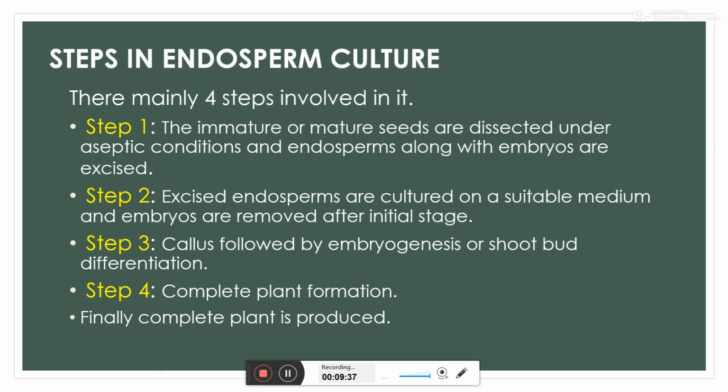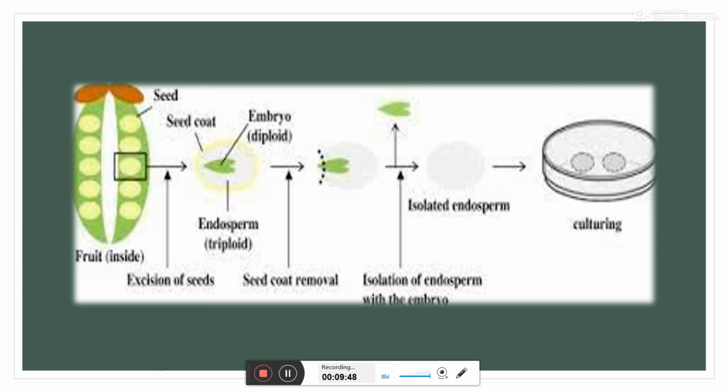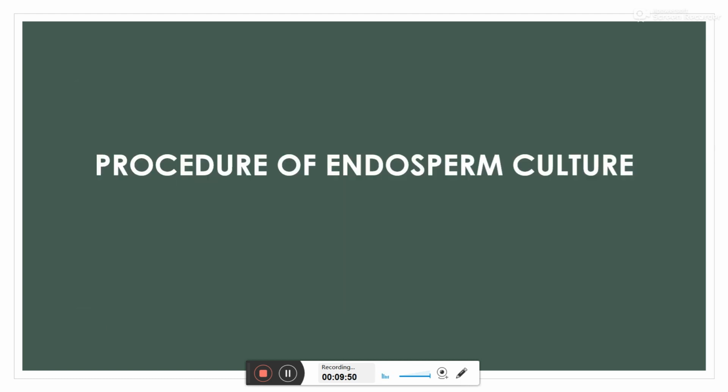And finally the fourth step is complete plant formation. As a result we get a triploid plant. These are the four main steps that take place in endosperm culture. Now we are coming to the procedures of endosperm culture.